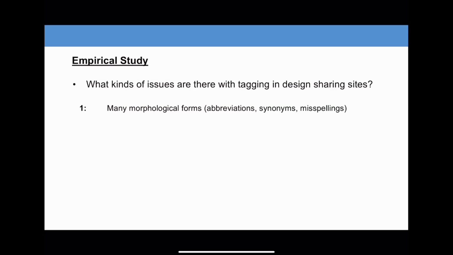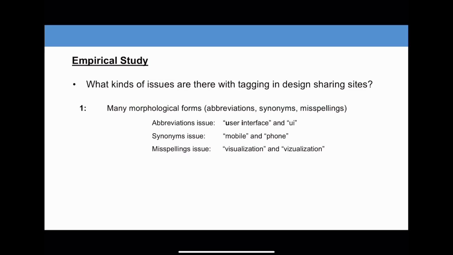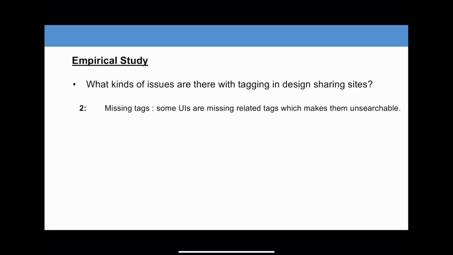During the design collection, we found that there were two main tagging issues within the sites: inconsistent vocabulary and missing tags. First of all, English words have many morphological forms, like abbreviations, synonyms, and misspellings. For example, user interface is always written as UI, mobile and phone have the same meaning, and the word visualization sometimes can be misspelled. And the second one, some UIs are missing related tags, which makes them unsearchable.